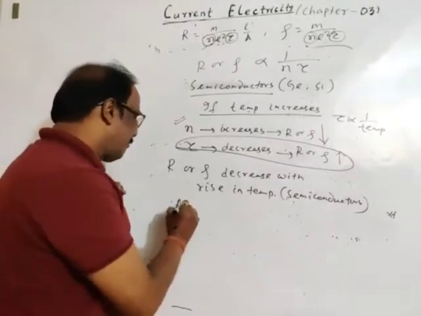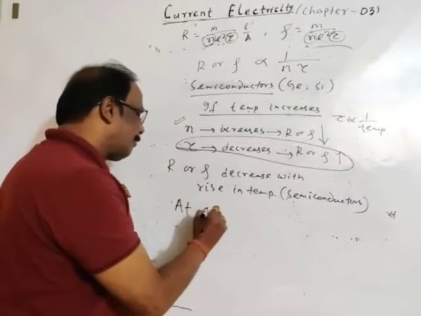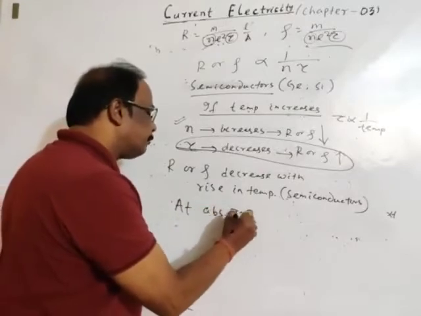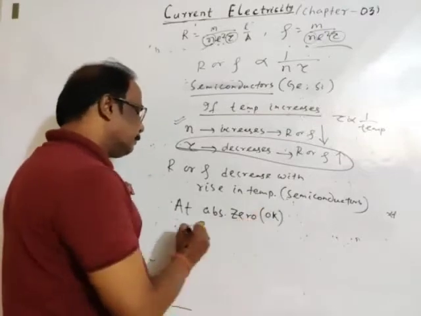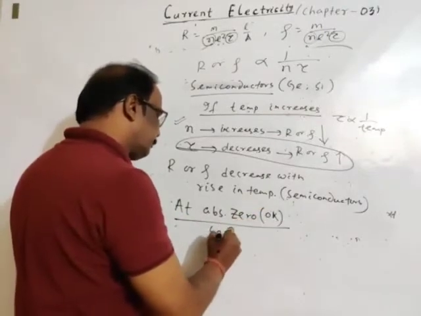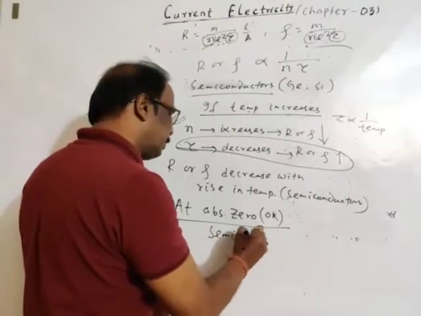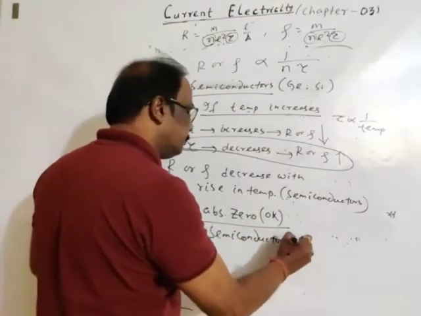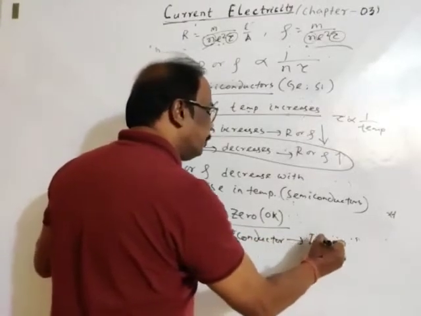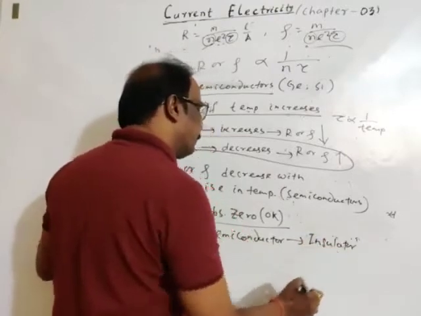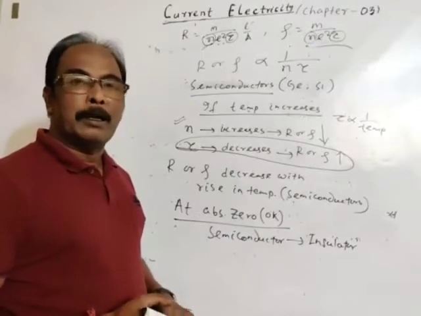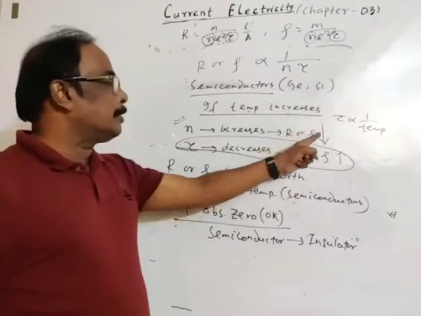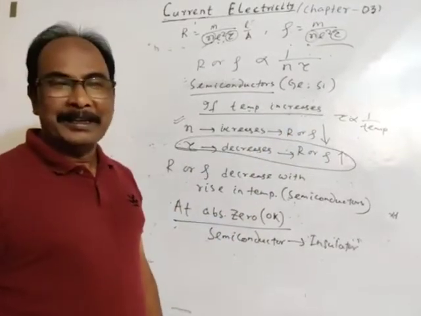At absolute zero, means at 0 Kelvin, a semiconductor behaves as an insulator. If temperature increases, then conductivity of the semiconductor increases. That is, resistivity or resistance decreases.